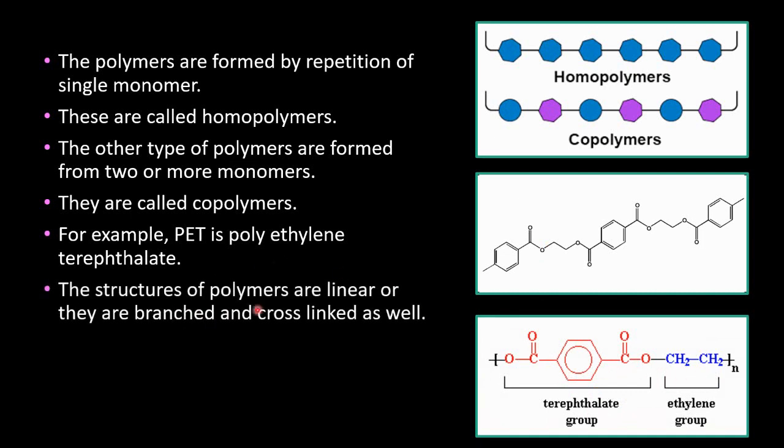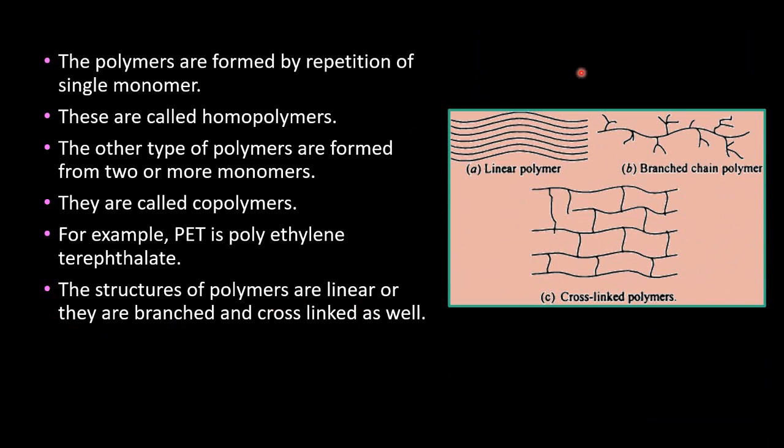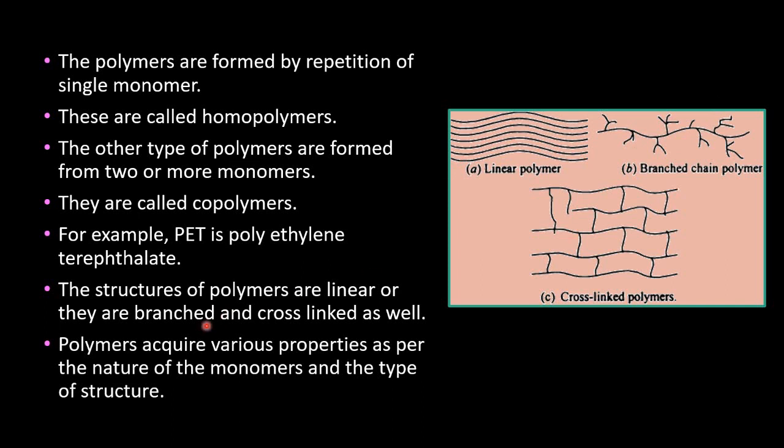If you see the structures of the polymers, they may be linear, branched or cross-linked. See, this is how a linear polymer is. They are straight line, linear, and may be branched or may be cross-linked. If you see the polymers, they acquire various properties as per the nature of the monomer and also the type of the structure.